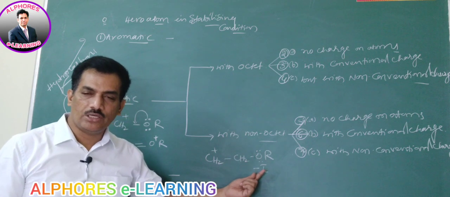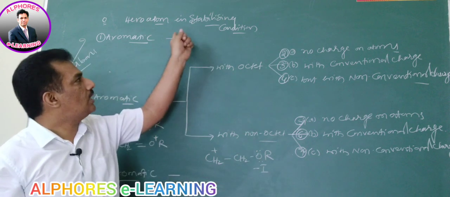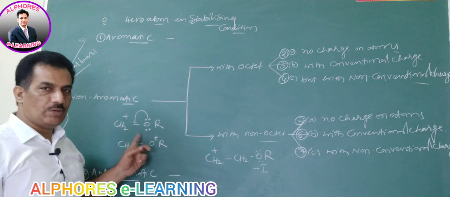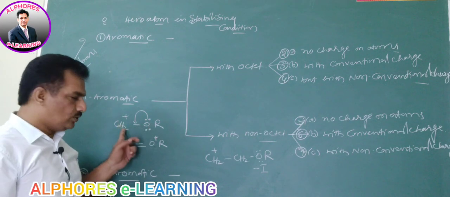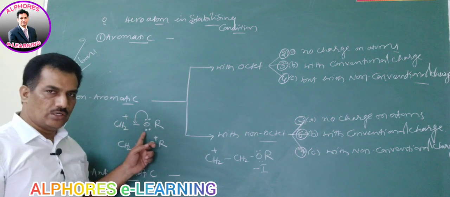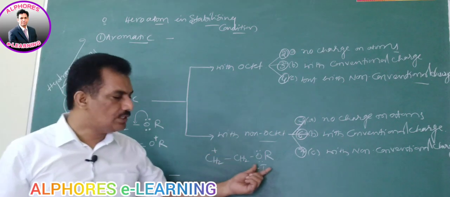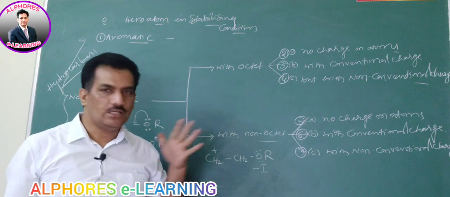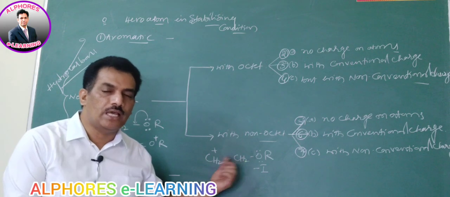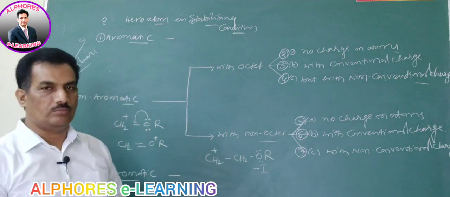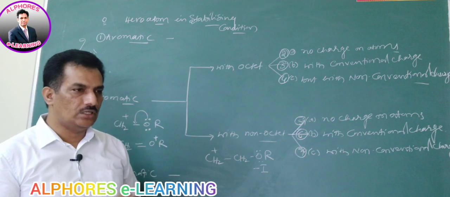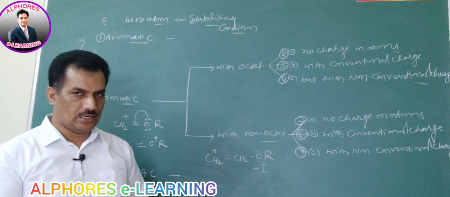Heteroatom in destabilizing condition. Instead of plus R condition, here it is donating electron to stabilize this. It is in plus R condition for this positive charge. We are going to learn about that rule. In this positive charge, it is plus R condition, and in this case it is minus I, that is destabilizing condition, and now it becomes least stable, even less stable than the anti-aromatic compound. I think you recollect all these factors we discussed in junior inter or 11th class.